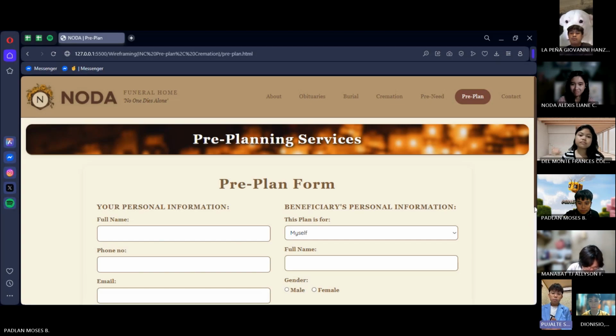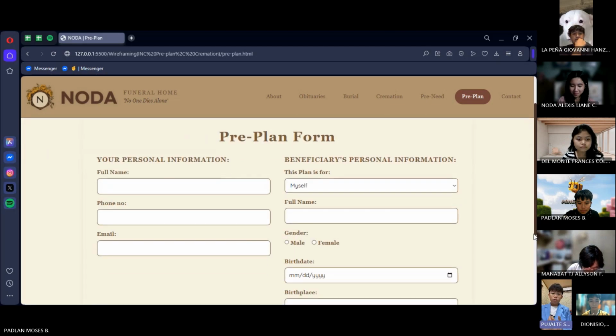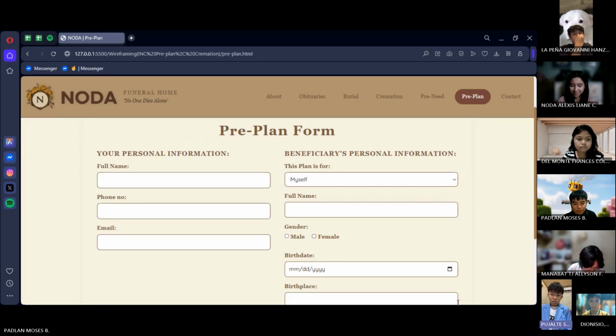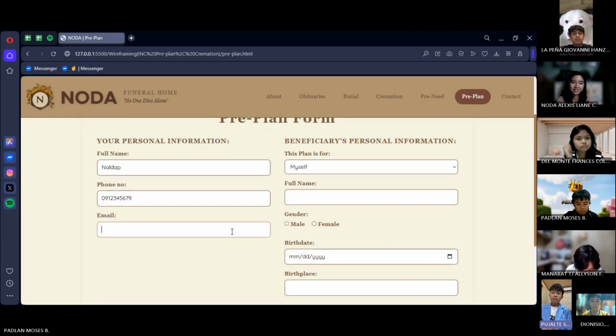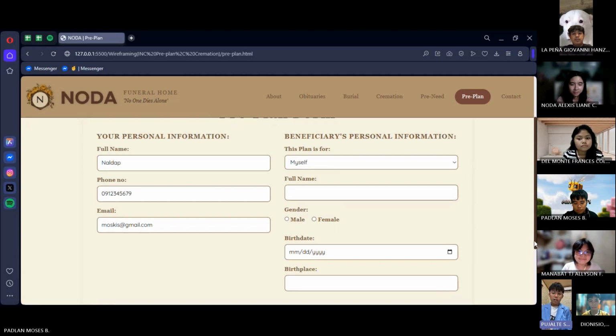Now, let's scroll down a bit. Here's where the form starts. In the first section, your personal information. Nothing too deep here, just your full name, phone number, and email. This lets us reach out if there's anything we need to follow up on. All fields are clearly labeled, which aligns with the HCI principles of visibility and clarity. No guesswork needed.